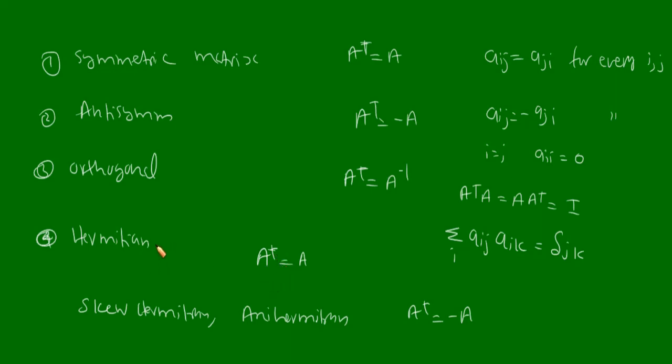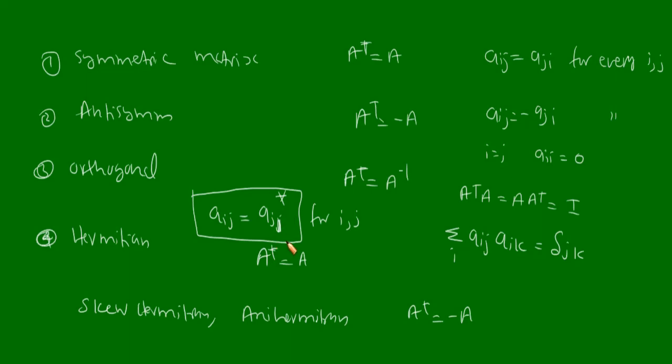In a Hermitian matrix, you can write down the relation as Aij is equal to Aji star for every i, j.